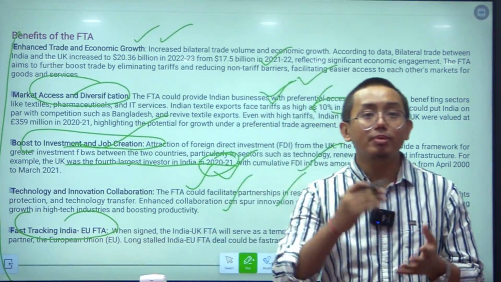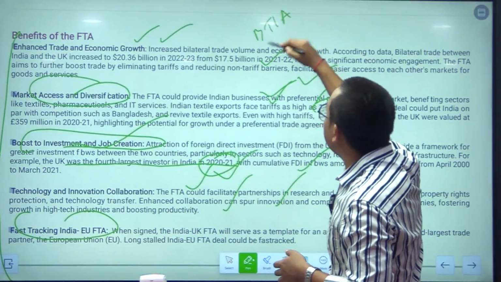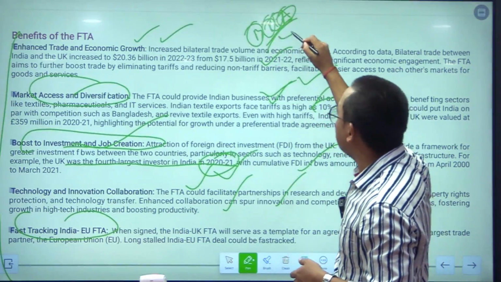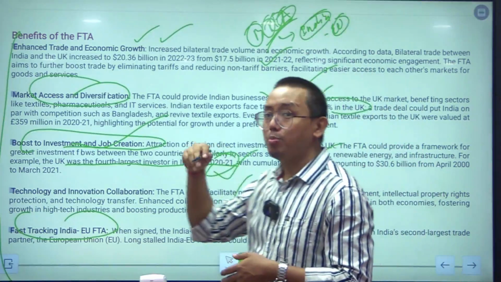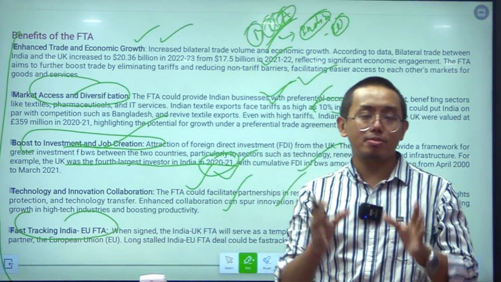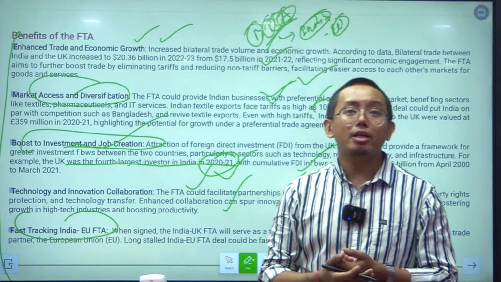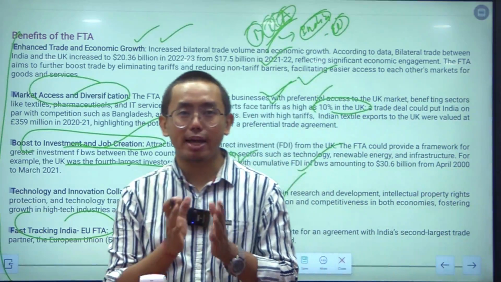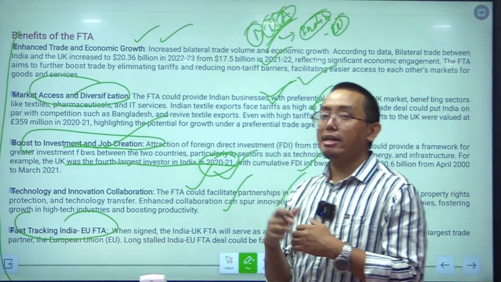Because India has been negotiating a free trade agreement which is called the BTIA. BTIA is the bilateral trade and investment agreement. This BTIA is related to the India-EU free trade agreement. So in the exam it can be asked what BTIA is related to. BTIA means the bilateral trade and investment agreement between India and European Union, which is under negotiation. But despite many years having passed since the negotiation began, the deal has not concluded.